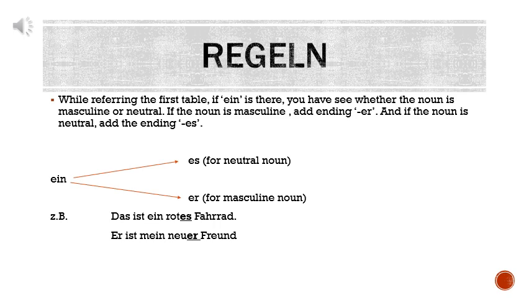Das ist mein neuer Freund. Mein is equivalent to ein, so we will check whether Freund is masculine or neuter. Freund is masculine, so we will use ending er. So please keep this in mind in case of ein, mein, kein, unser, euer, ihr. You have to check the article of the noun after it. Okay. Now let's see the second rule.